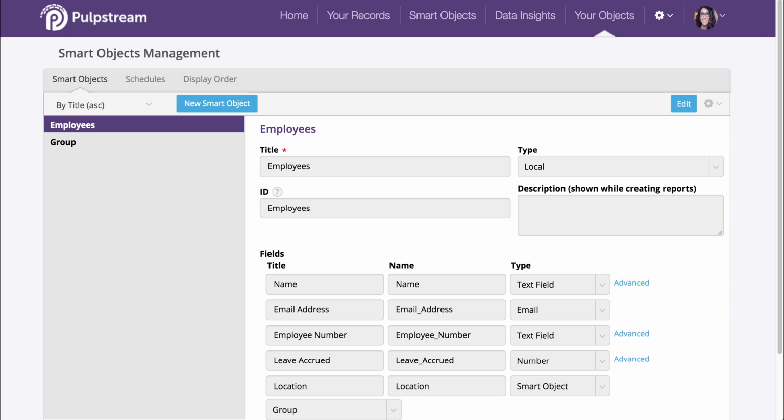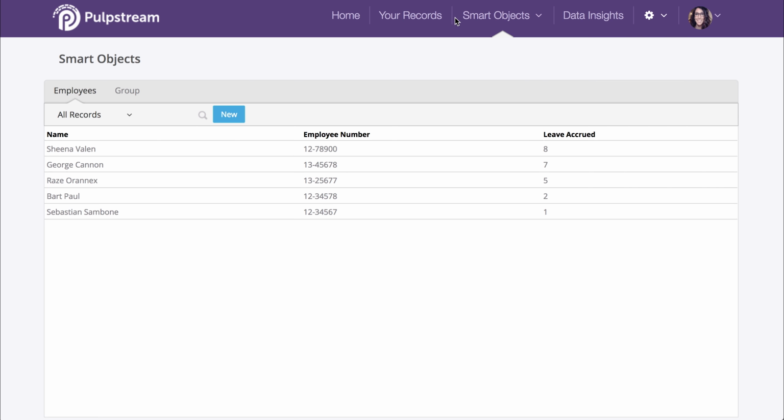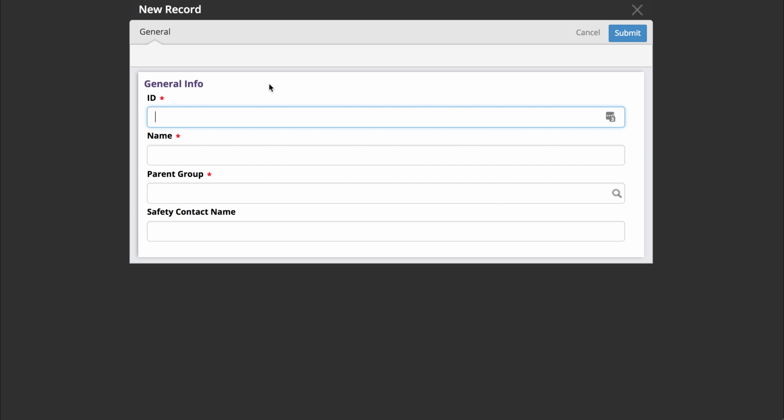Next, we will modify the records to set up a safety contact name. Click on the Smart Objects tab in your main purple navigation menu to access your group records, and click on the New button to add a new safety contact.